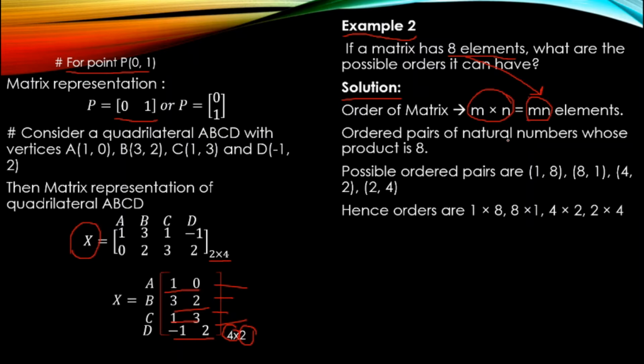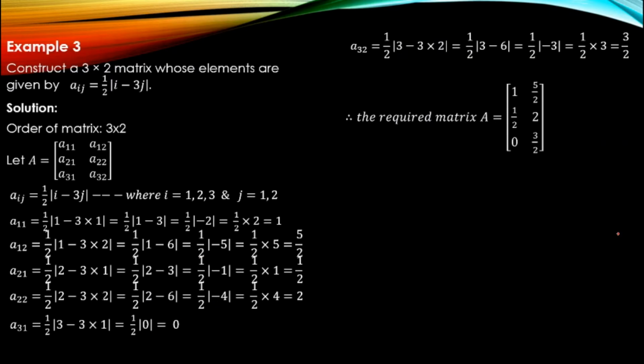So ordered pairs of natural numbers whose product is 8. What all possible orders did we get? 1 8, 8 1, 4 2, 2 4. So hence the orders are 1 by 8, 8 by 1, 4 by 2, 2 by 4. I guess this was a very simple one. Matrices is not so tough, it's easy actually. You do not have to break your head to learn this chapter. It's easy. You can score very well from this chapter.